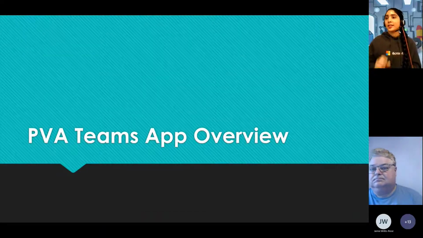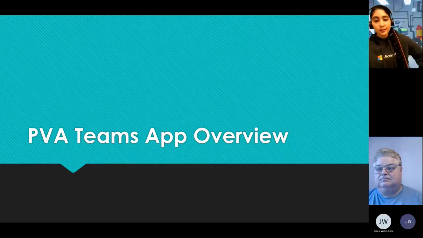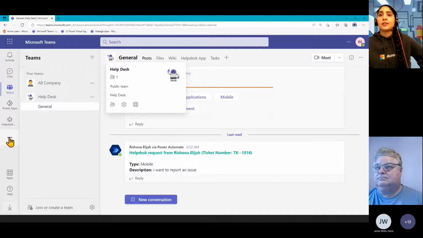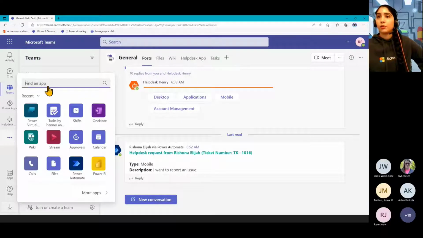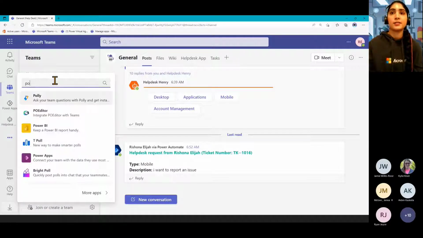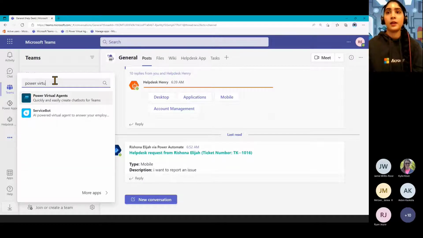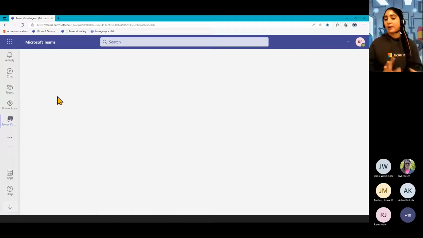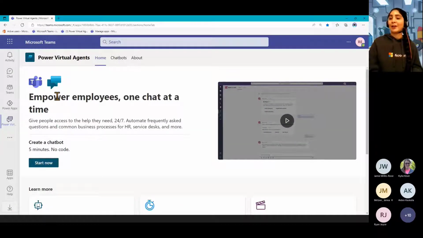All right, so the Teams app, you can go and find it over here. So just head to Teams, click on the apps area, and you can look for it here, Power Virtual Agents. This is something everyone will have access to, unless, I have come across some cases where their IT has actually blocked it, unfortunately, and people can't find it there. But if your organization isn't that strict, then you should be able to find it and start building using this here.